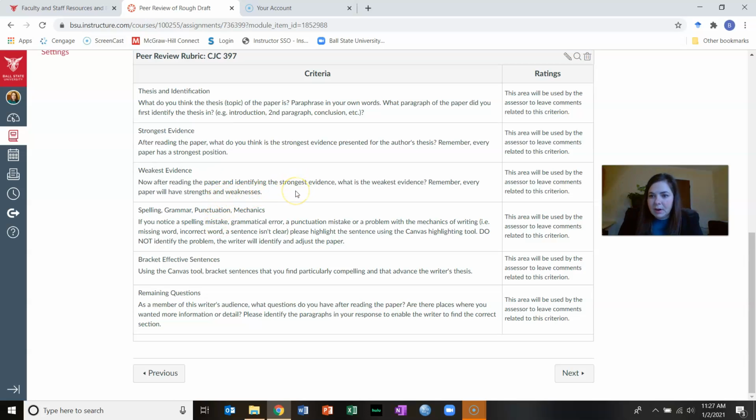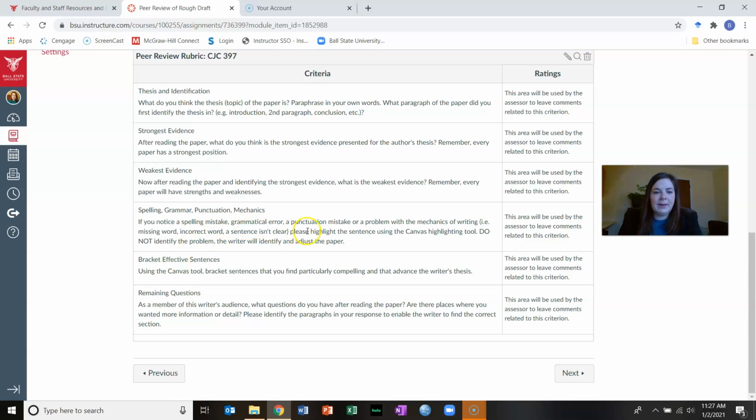Now, this is probably the weakest part. This is probably going to be the part where you read it and maybe want a little more information. Like, I would have really liked it if you talked a little more about the neuroscience behind a juvenile's brain development, and I think that would make your paper even better. That's what I'm looking for. You're not going to be mean. You need to be constructive and positive, but we can do this in a way.